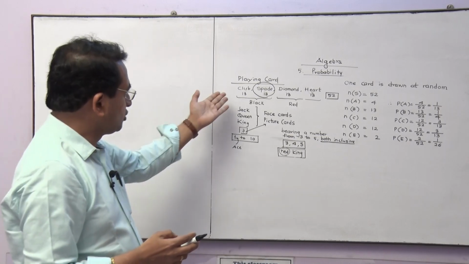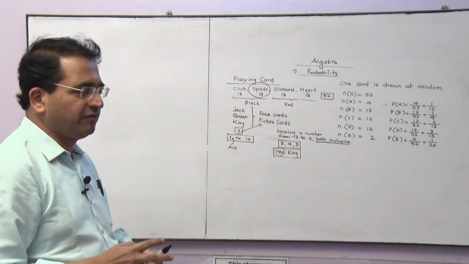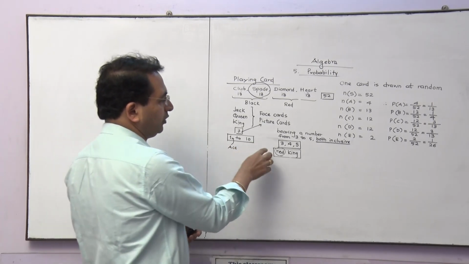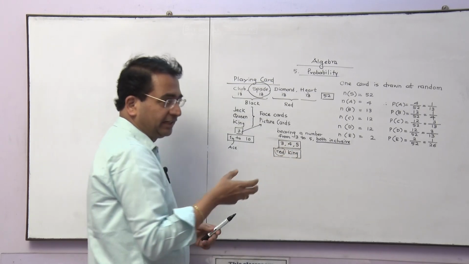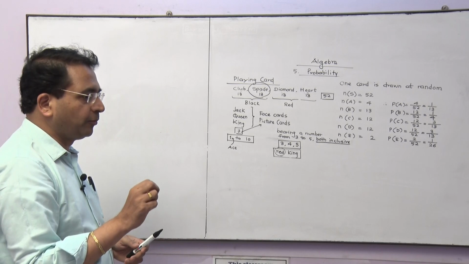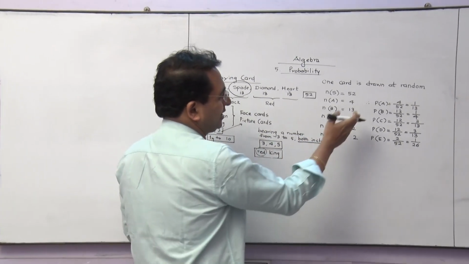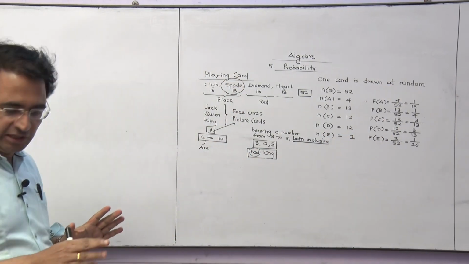Then you have a major question on this, where there is the highest chance of committing a mistake. Even if you make a single calculation wrong, such as red king or black queen, something like that, then you have to select the proper thing. Once your selection of this number is proper, then there is no chance that you will make a mistake here. I hope this is clear to you.